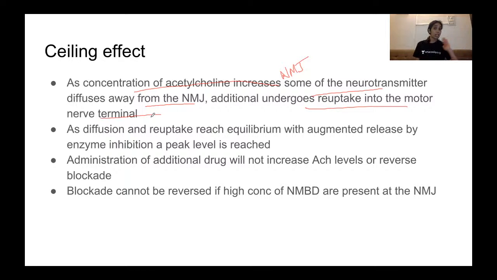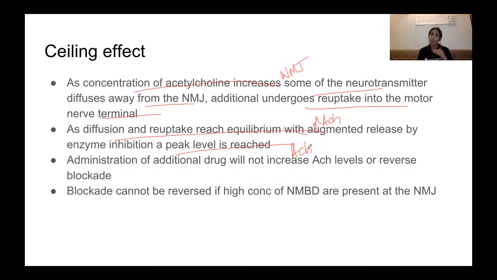The acetylcholinesterase is inhibited, so there is a lot of constant production of acetylcholine. Some of the acetylcholine undergoes reuptake into the nerve terminal; it diffuses back into the nerve terminal. As this diffusion and reuptake reach equilibrium with the increased release of acetylcholine, a peak level is reached. Okay, so one peak level of acetylcholine will be reached.